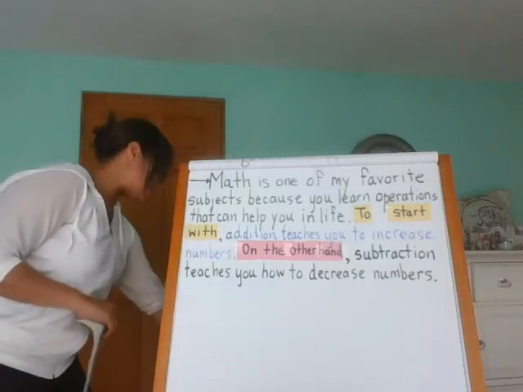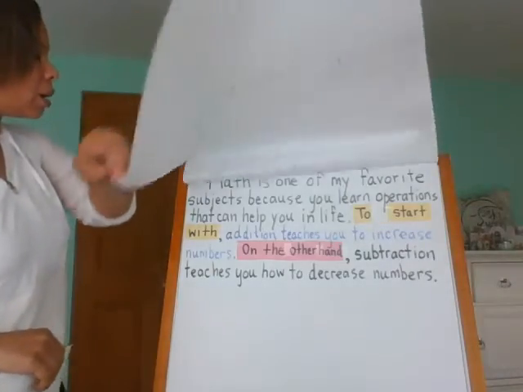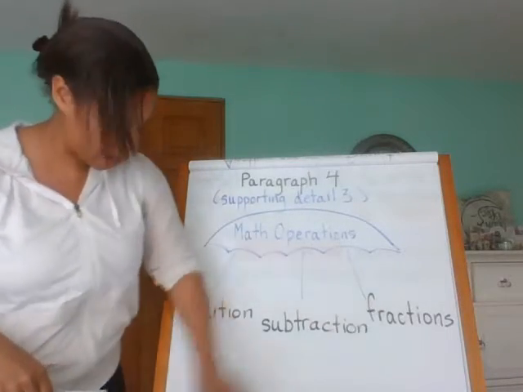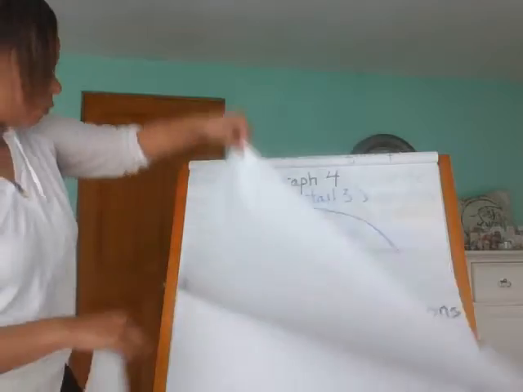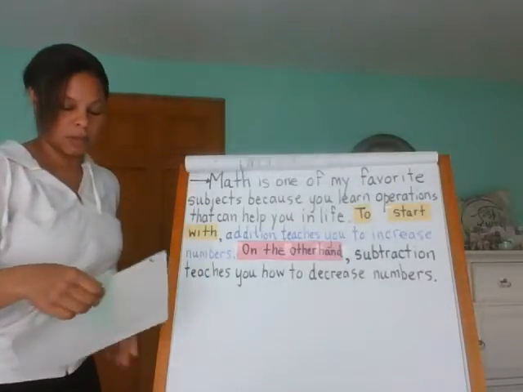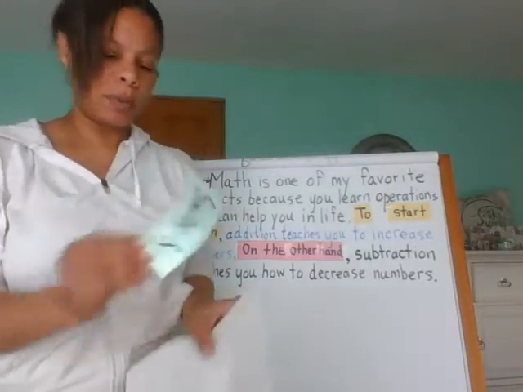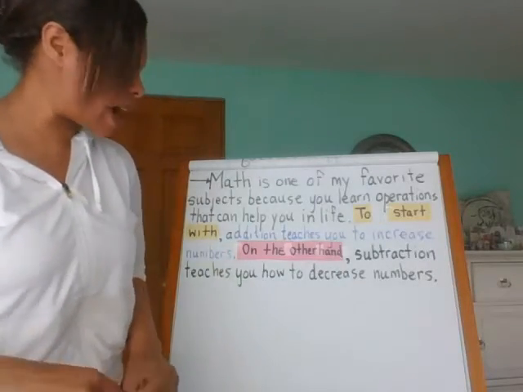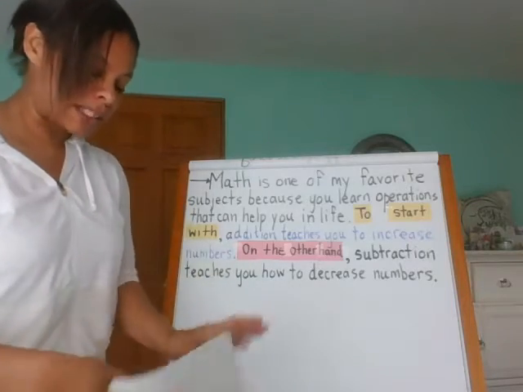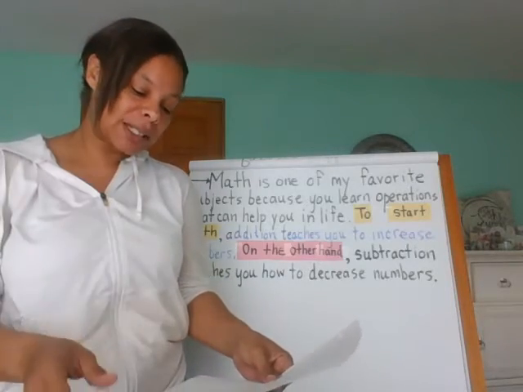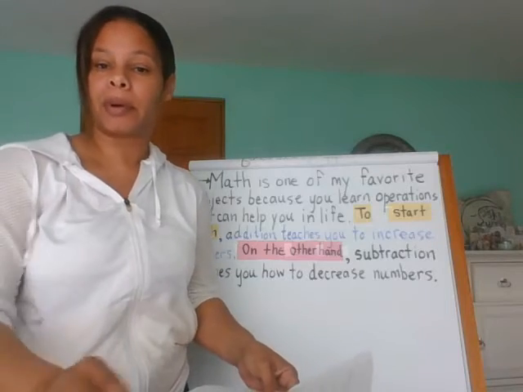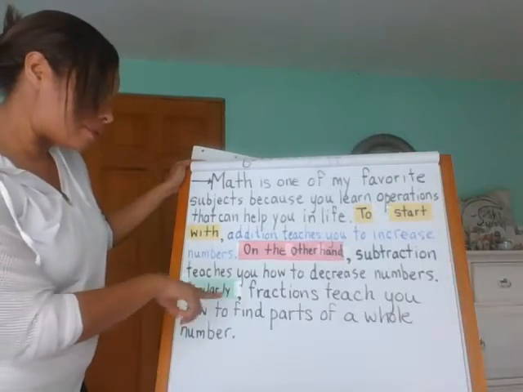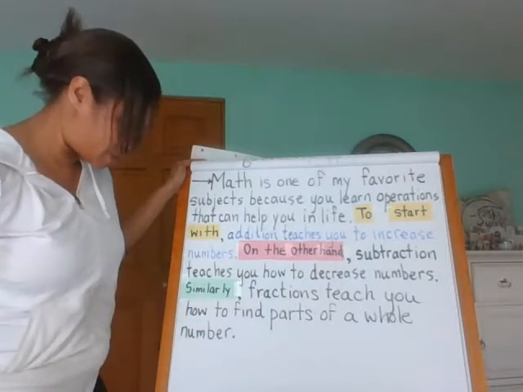And the last supporting detail, if you remember, we talked about addition, we talked about subtraction, so now we should be talking about fractions. So, similarly, whoops, upside down. Similarly, because fractions are a little bit like subtraction in that you're making things smaller. So this is why I came up with similarly. Fractions teach you how to find parts of a whole number. So this is our third supporting detail. Similarly, fractions teach you how to find parts of a whole number.